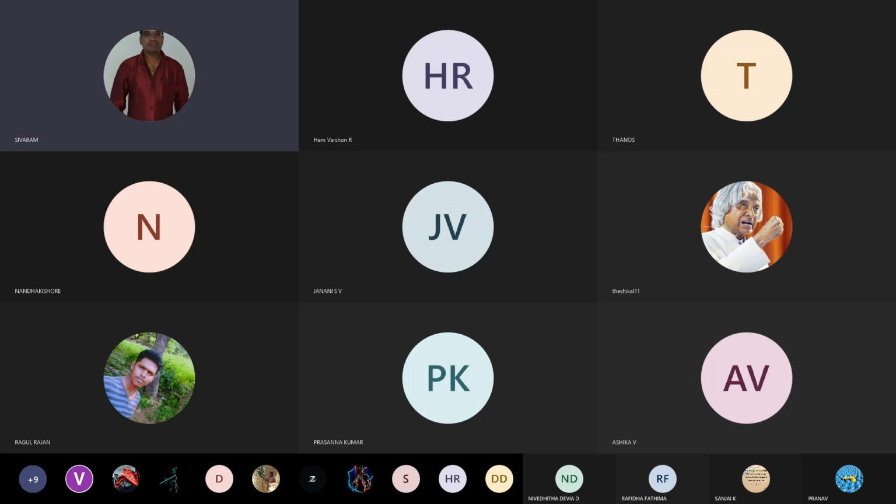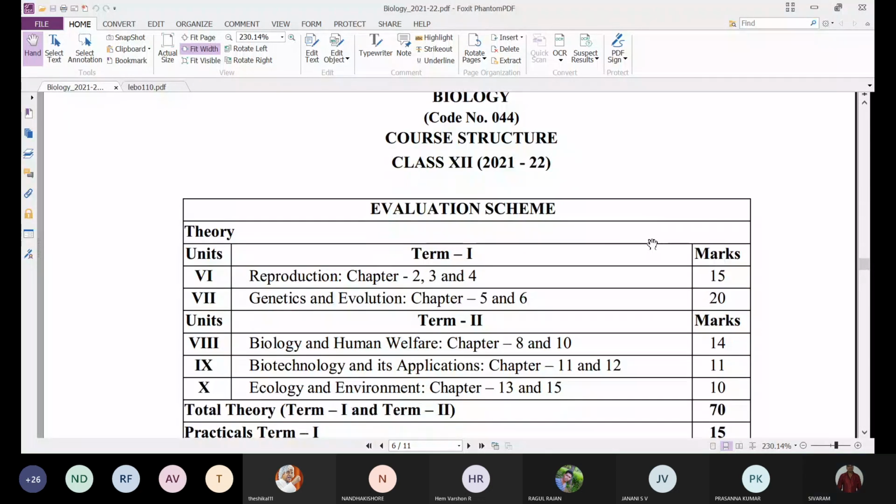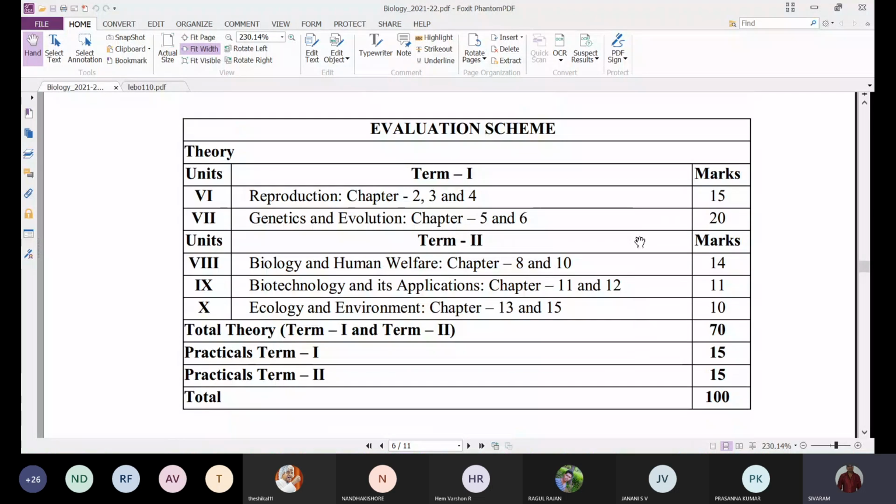Okay, first we'll go with the new curriculum. When you observe here, the total syllabus is divided into two terms, term 1 and term 2. We all know very well that plus 2 biology is the continuation of plus 1 biology. So 5 units in plus 1, and from the 6th unit in plus 2: 6, 7, 8, 9, 10. So totally 5 units are there.